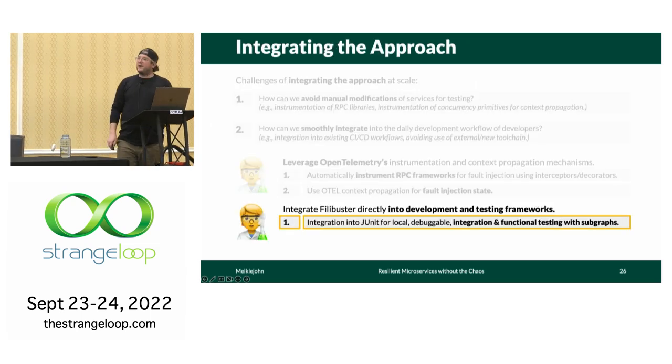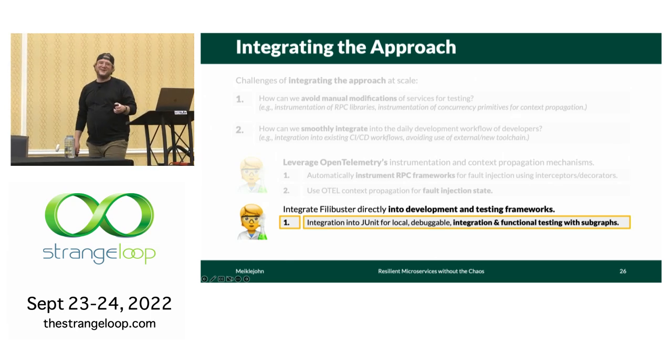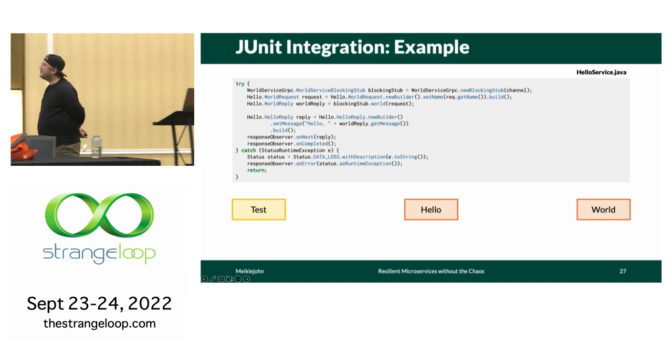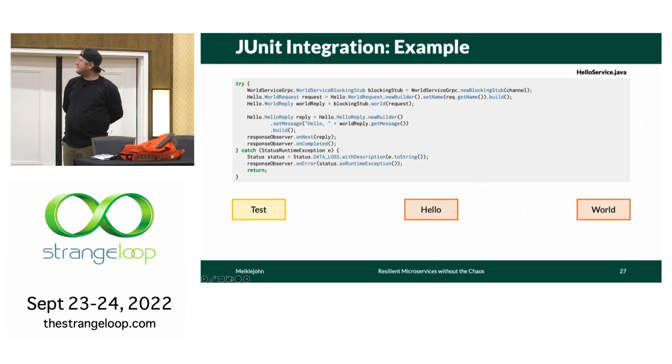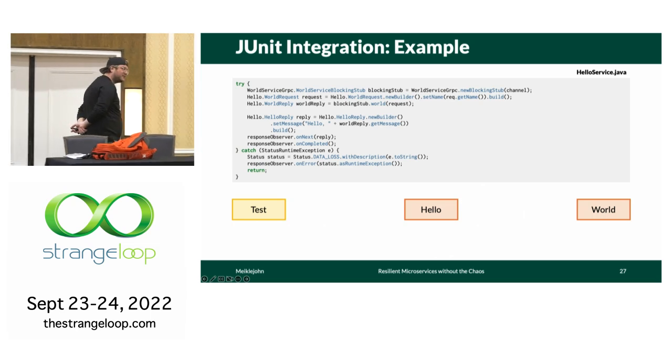So now I'll talk about what it looks like to do this in JUnit. When we wrote the original version of this for Python, it required a lot of manual external tools, but we wanted to really smooth out that process. So here is an example of the world service, the hello service, and kind of a three-part setup application here. So we have our test, which is JUnit. It's going to talk to the hello service. The hello service is going to talk to world.